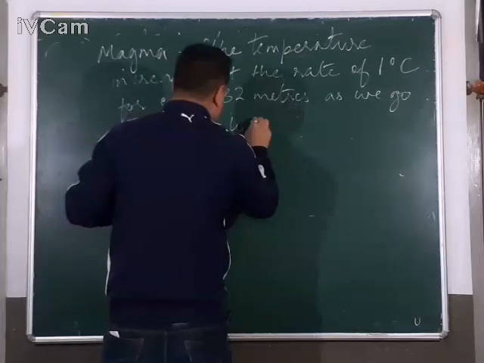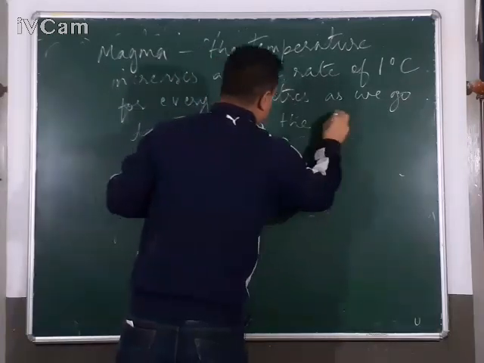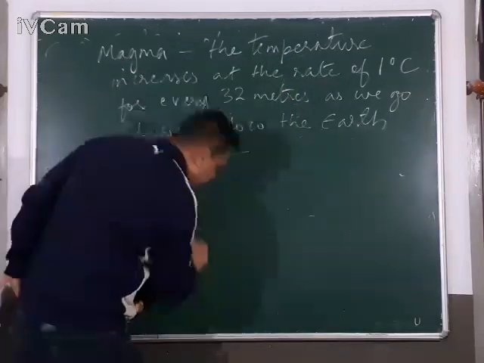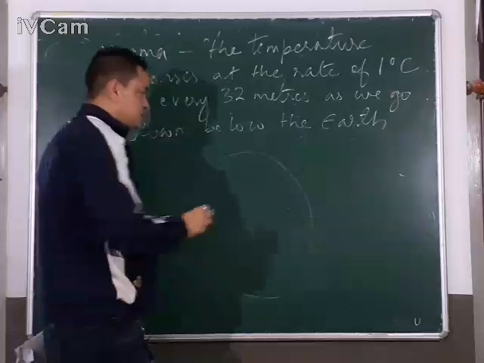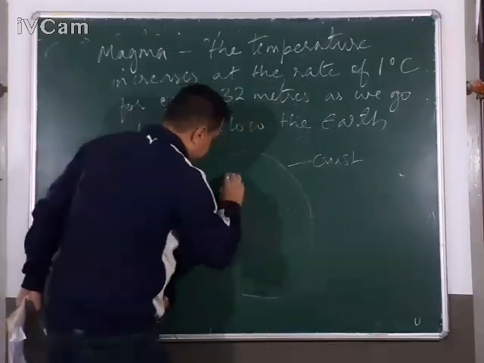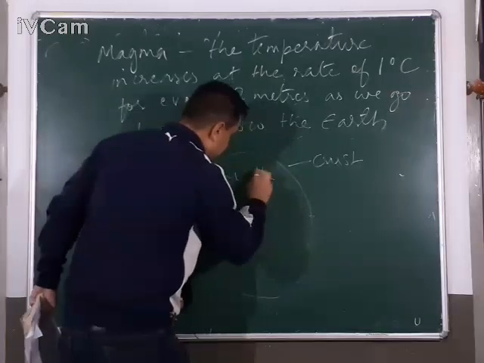Let's take, for example, this is the earth. This is the crust, here lies the mantle, M-A-N-T-L-E, and here lies the core.